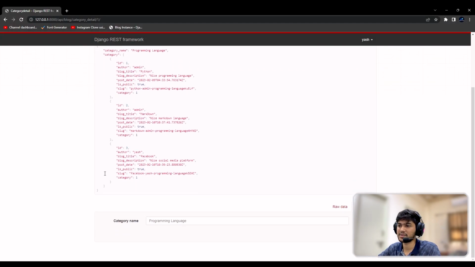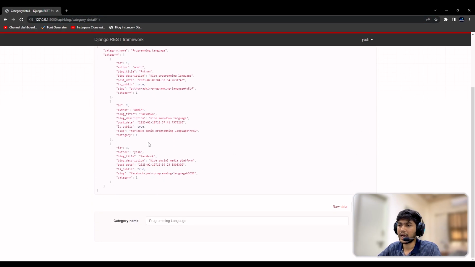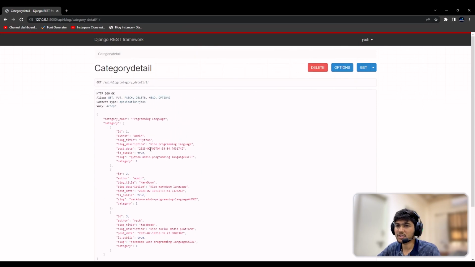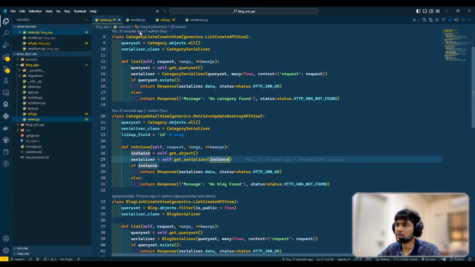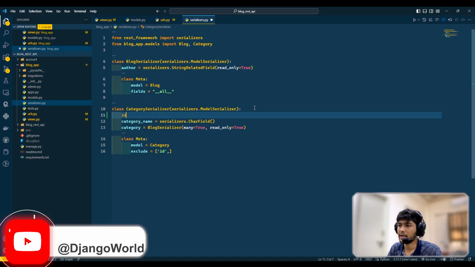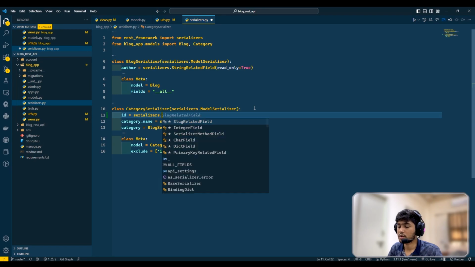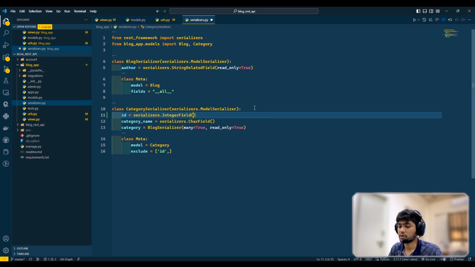I just realized that I wrote 1 over here, but still I am getting all the categories, right? This should not be done. Okay, now here I'll go to the category serializer, and category_name is going to be this. I also need to add the ID equals to serializers.IntegerField, but here it is going to be read_only equals to true.